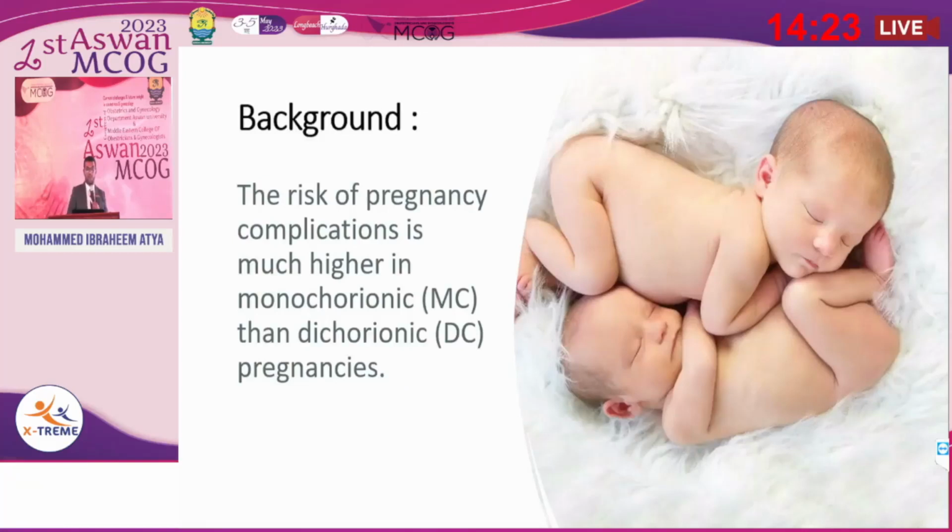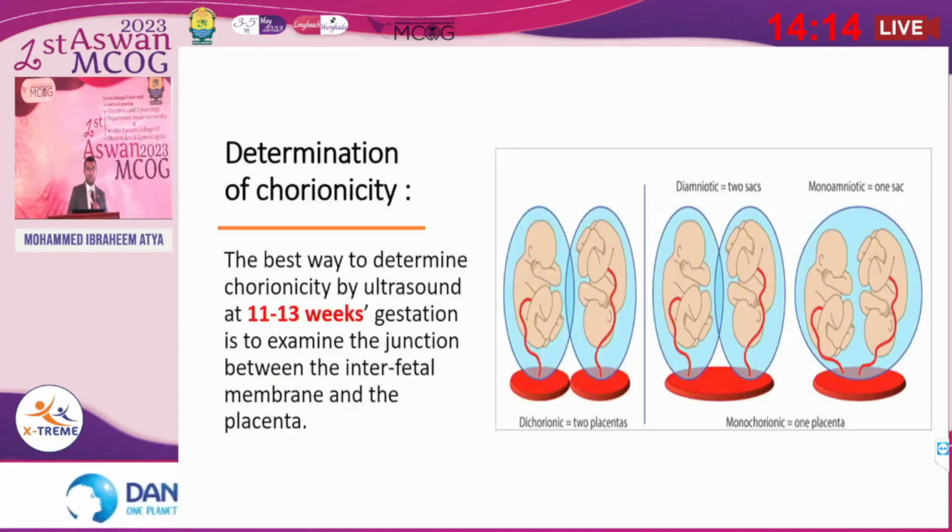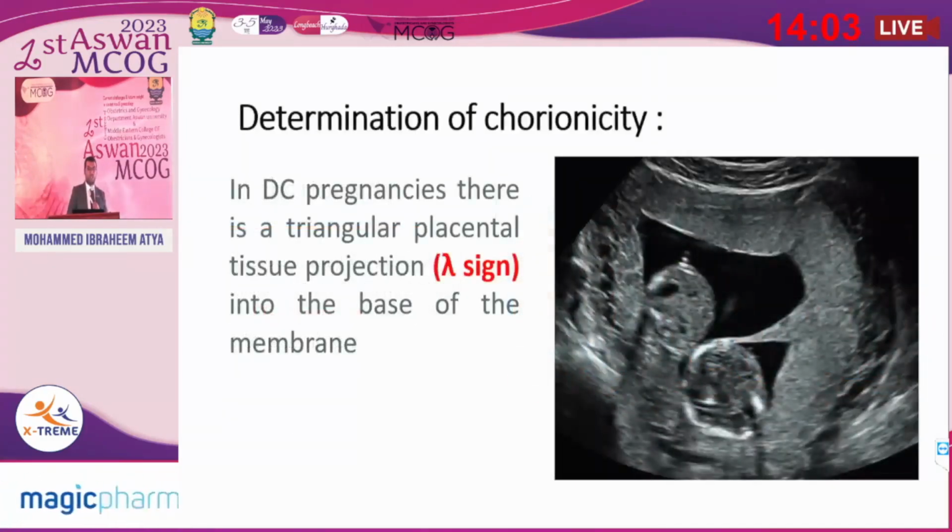As we all know, the risk of complications is much higher in monochorionic pregnancy than in dichorionic pregnancies. The most accurate time for determination of chorionicity in twin pregnancy is the first trimester, especially between 11 and 13 weeks. Why? Because this will change your protocol for scanning in twin pregnancy.